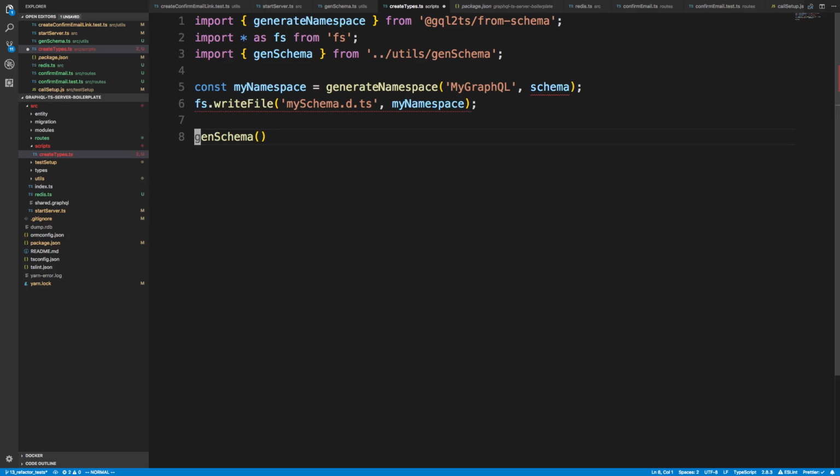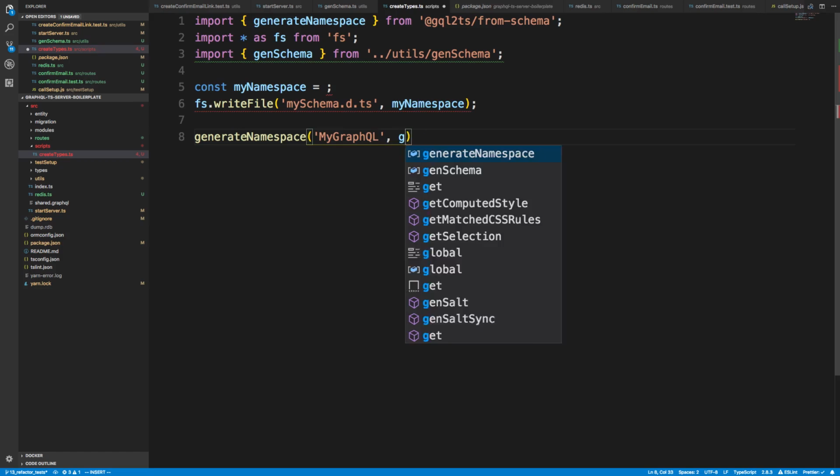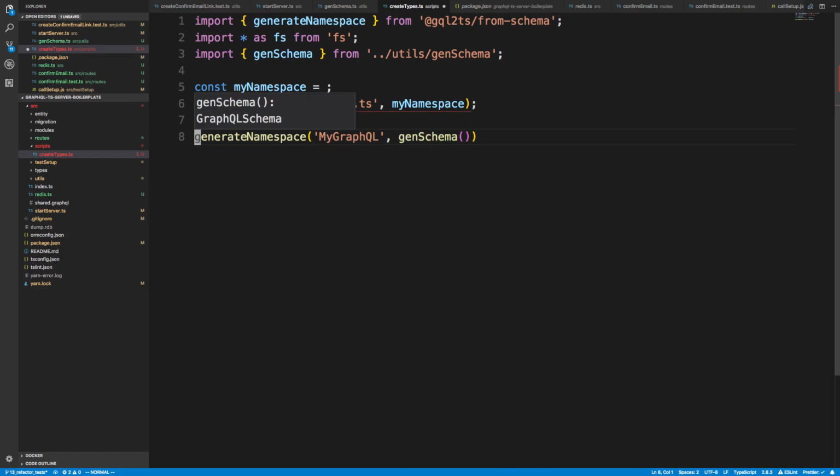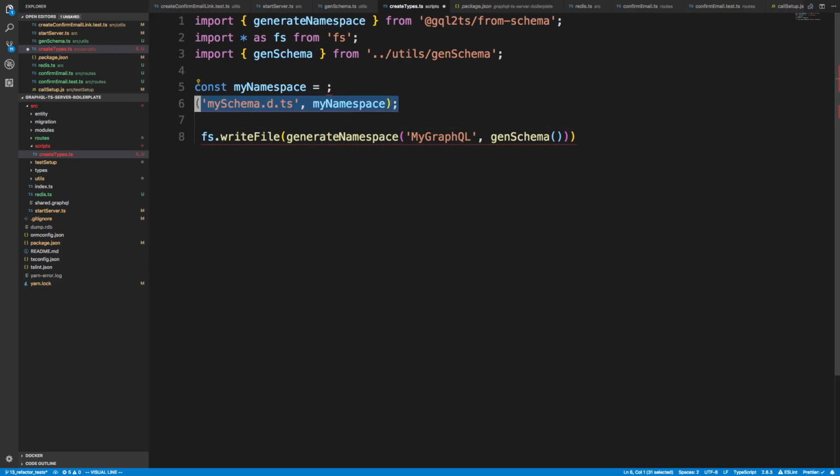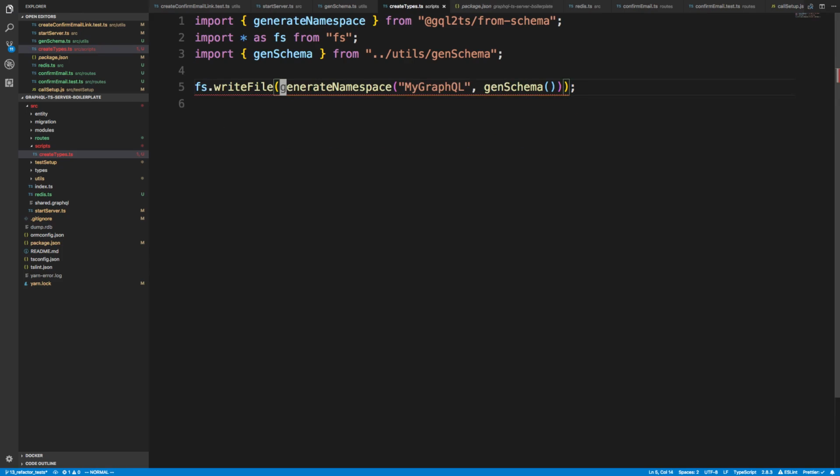So we're going to call utils, and we can just copy this and pass gen schema in there. And then from that, we're going to do fs.write. Here you have to specify what file to write, or the namespace for this.